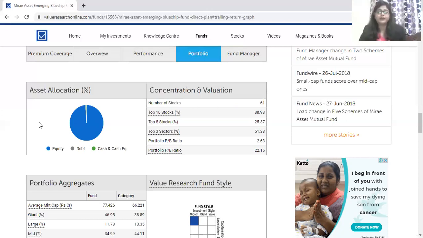And the portfolio PE ratio will indicate how much the market will offer for the current earnings or yield of this particular portfolio, which is 22.16, which is also a good number. But it's better to analyze the PB ratio and PE ratio in context of the overall consolidated part of this particular portfolio management.